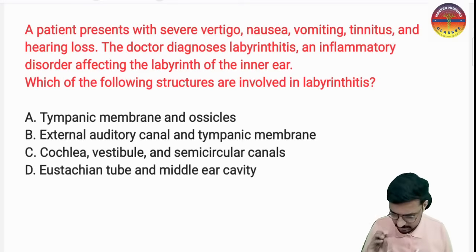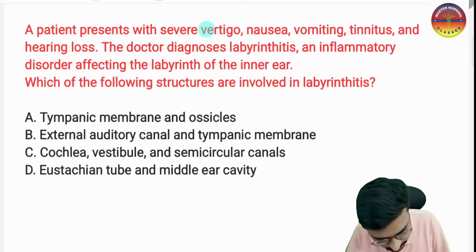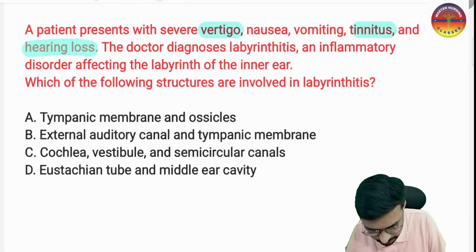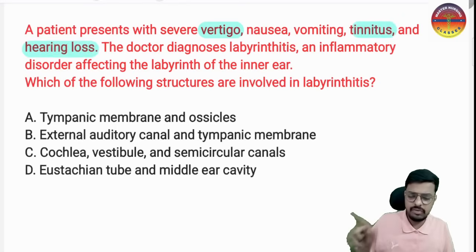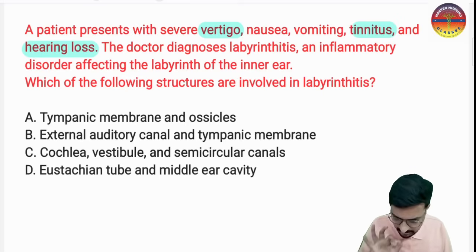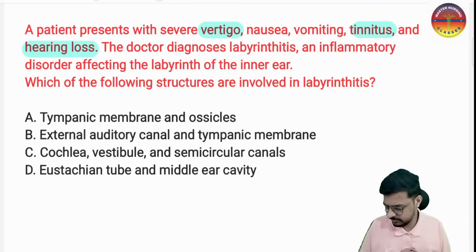Okay, so both are the same. Here also we are having vertigo, here also we are having tinnitus, here also we are having hearing loss. Same thing. The TVS was also there in the last one: tinnitus, vertigo and hearing loss. We also see that in Meniere's disease, and in this condition also we will see vertigo, tinnitus and hearing loss.